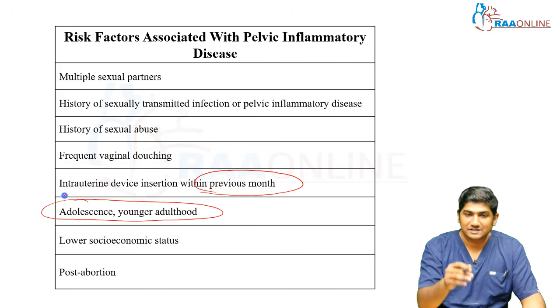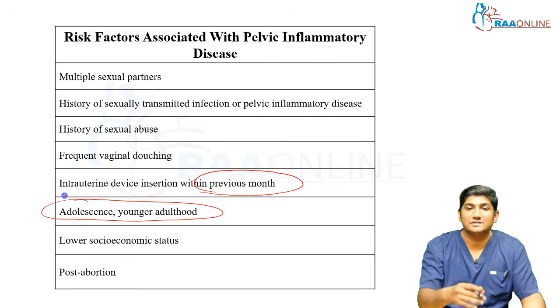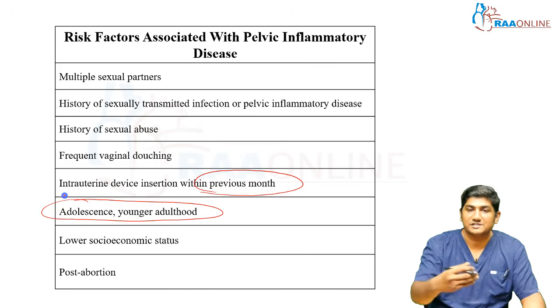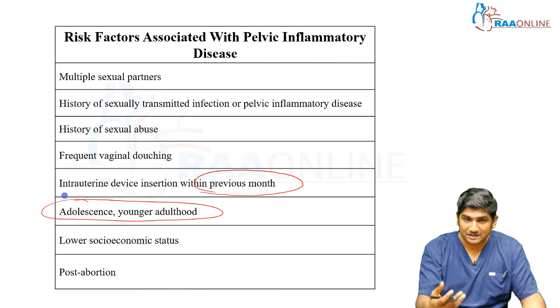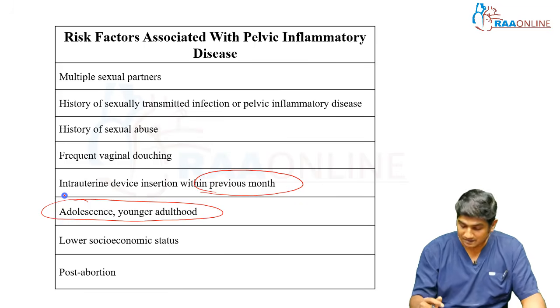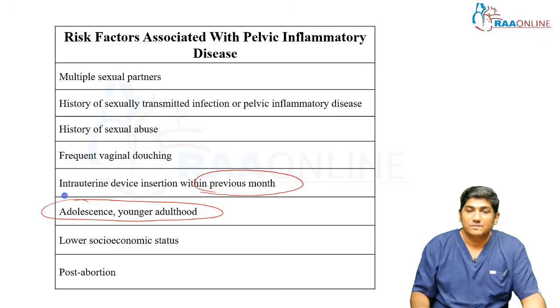If a young girl who is unmarried comes to you with PID, and it turns out to be a sexually transmitted disease, then that female will be hesitant to reveal her sexual relationship to her parents, right? So because of that hesitation, there are multiple adolescent age group patients who are actually suffering with chronic disease.